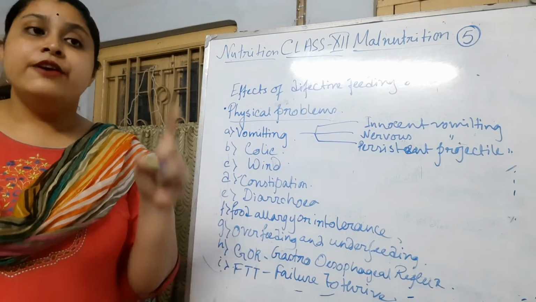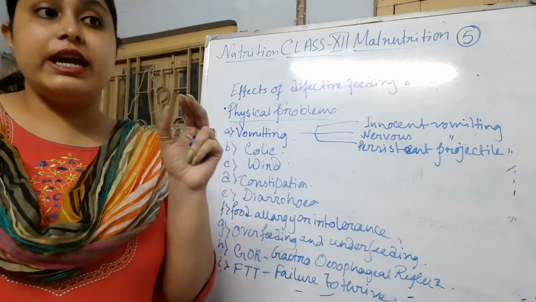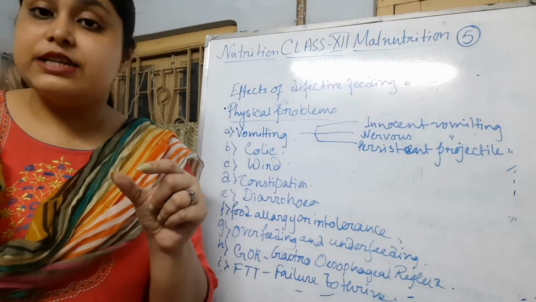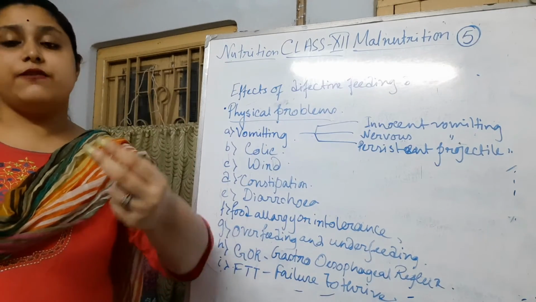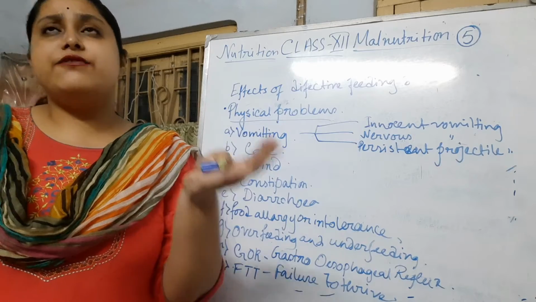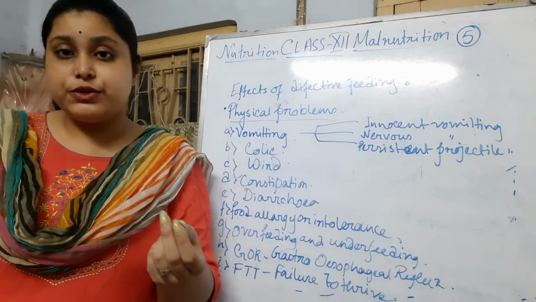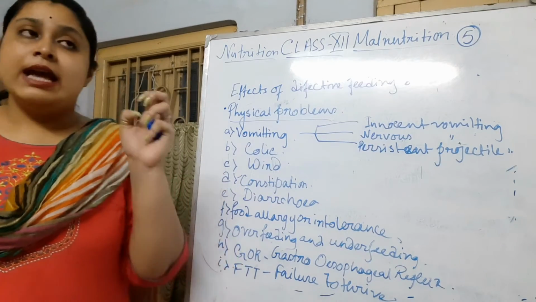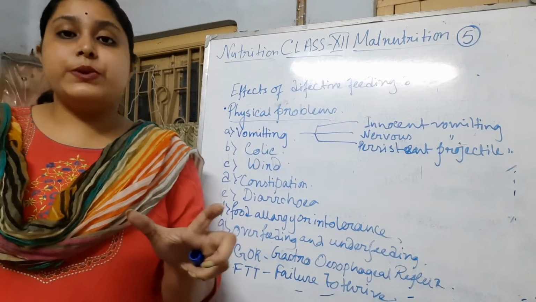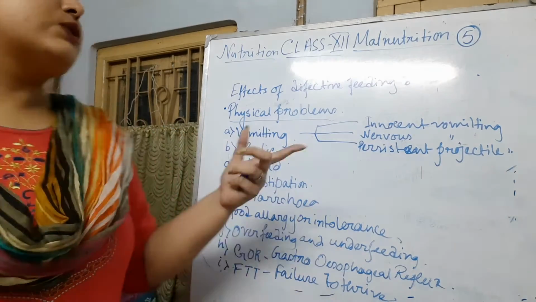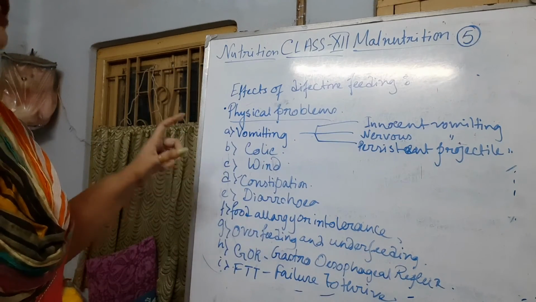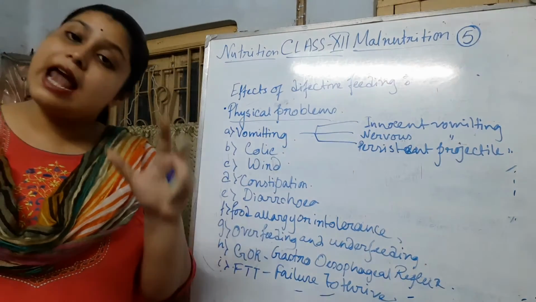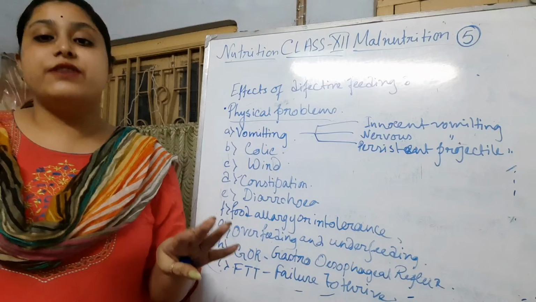We have to give a small amount of food at small intervals, like every 2 hours, because their stomach size is very small. If we force them to eat, they will vomit. So we give calorie-rich foods in small amounts that can meet the calorie need while the stomach is full.